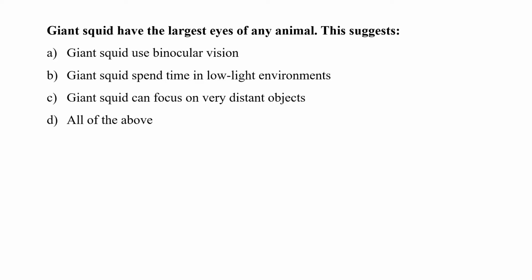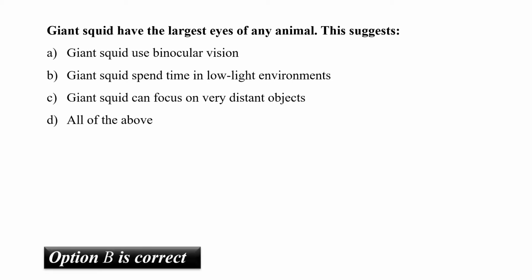Bigger eyes let the squid collect more light. This extra light lets the squid detect small contrast differences in the ocean depths. This ability is critical for the squid, who are big themselves, about the size of adult men, and whose predators are also big. So the correct option is B.